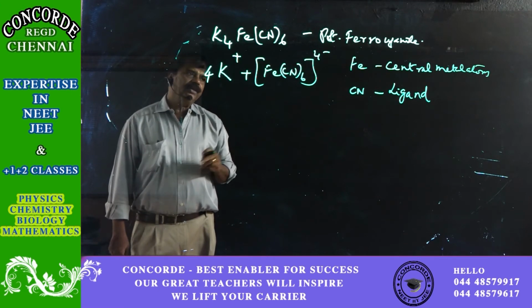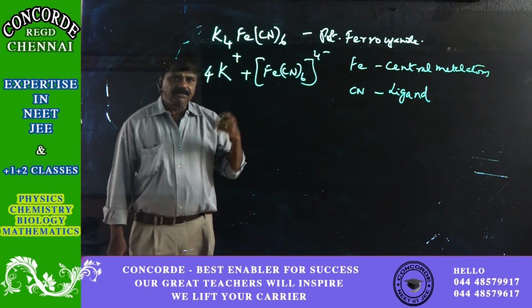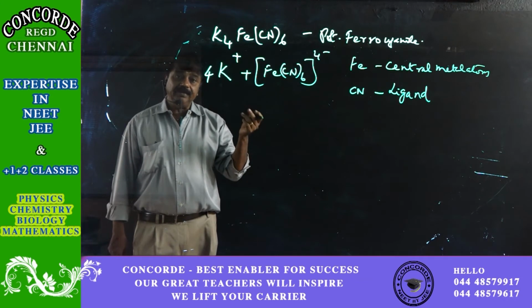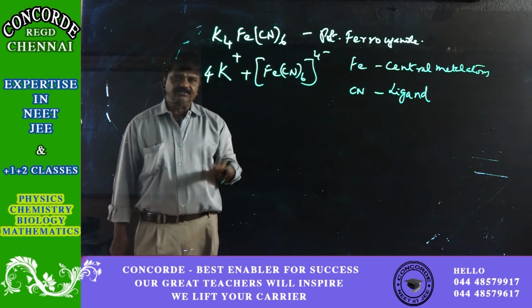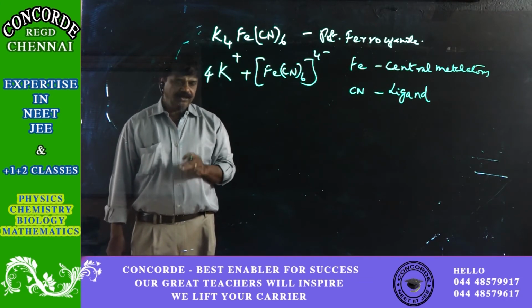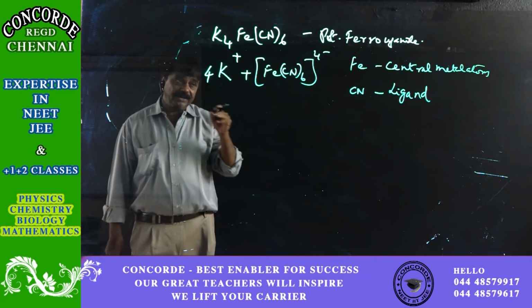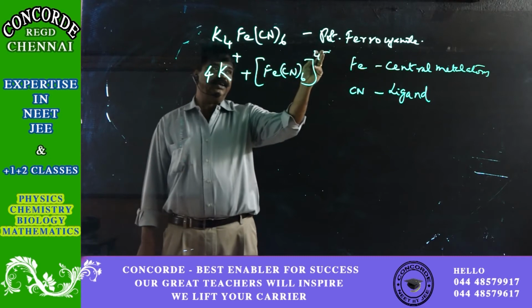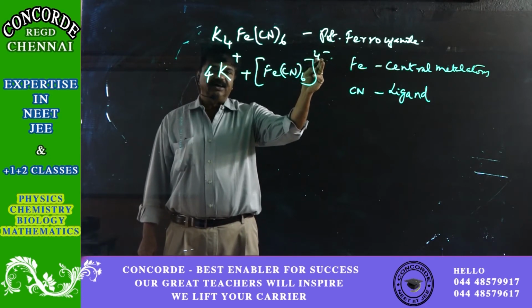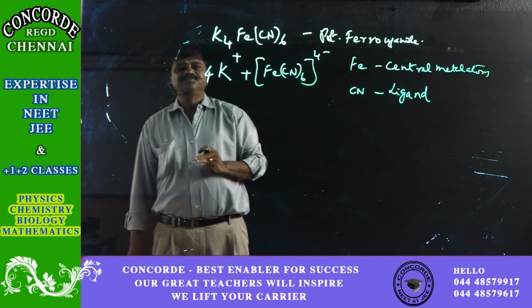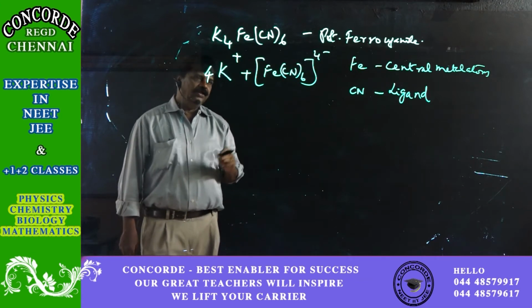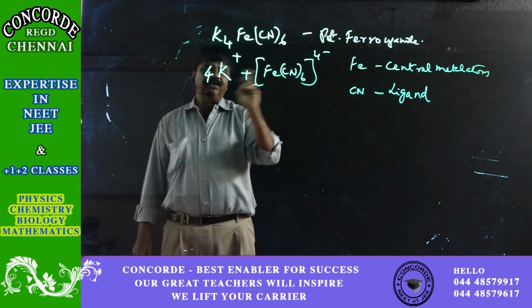The ligand may have a positive charge, a negative charge or a neutral charge, and their charges are to be taken into consideration while considering the total charge of the complex ion.